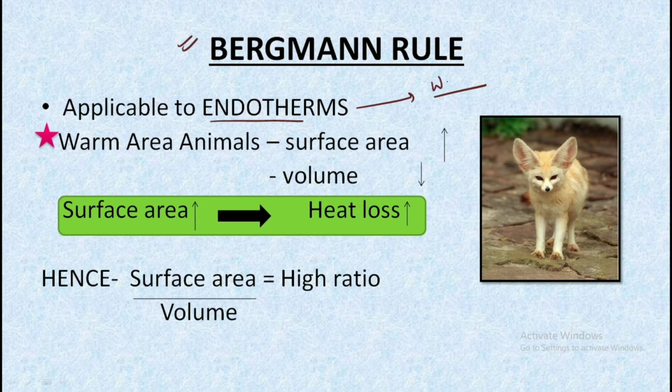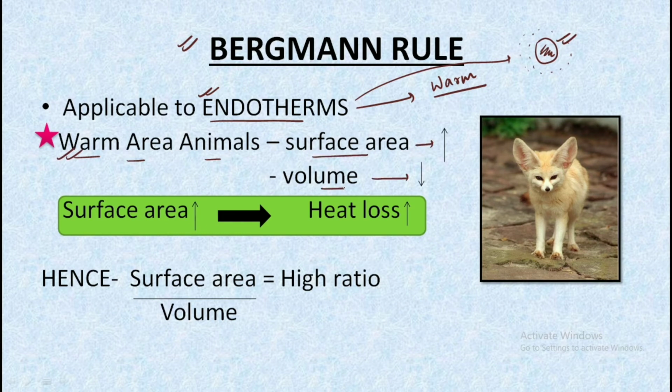So endotherms are the organisms that are warm-blooded, and the organisms which maintain their constant body temperature irrespective of the temperature outside in their environment. So the Boltzmann's rule is applicable to these endotherms. According to the Boltzmann's rule, the warm area animals have more surface area in comparison to their volume, and as a result of this they have a high surface area to volume ratio.